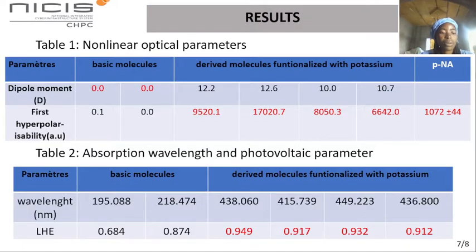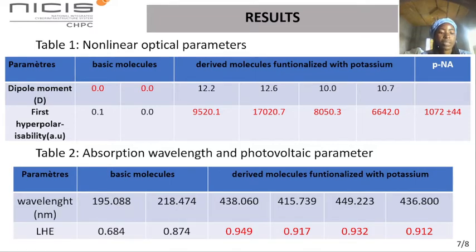Table 1 allows us to evaluate the nonlinear parameters of the molecules. The parent molecules are centrosymmetric because they have a zero dipole moment as indicated in red on the first line. The derived molecules have the highest values of the first order hyperpolarizability, which are higher than that of the paranitroaniline molecule given in the last column and which is used as reference in nonlinear optics. The derived molecules can therefore be used in nonlinear optics for the fabrication of optical sensors, signal transmission, and many others.